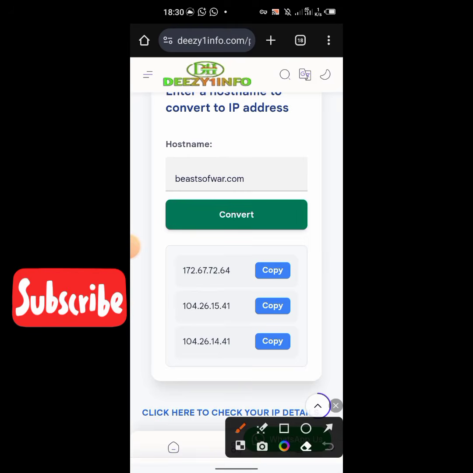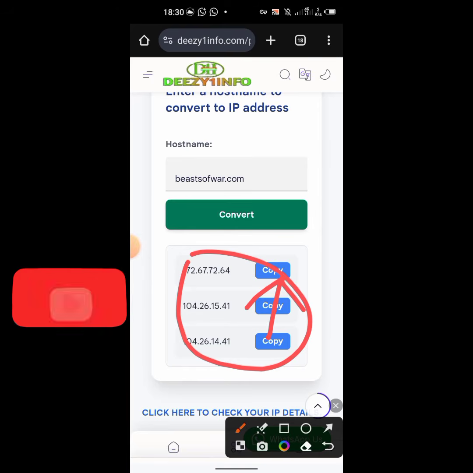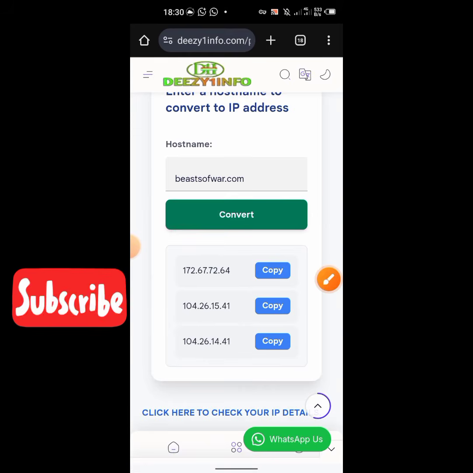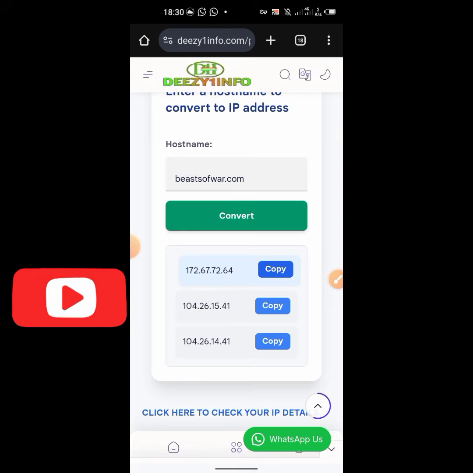I'll just go in for the first one, but any of them that you want, you can use. You just click on copy, and it will copy it automatically onto your phone's clipboard for you. Now we are done, so let's go to SocksIP.